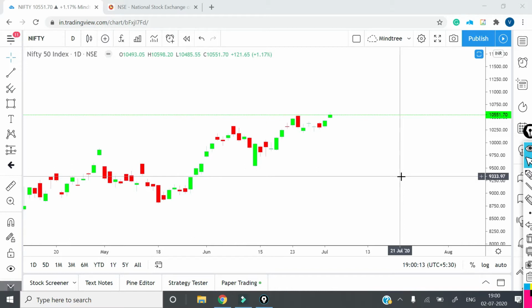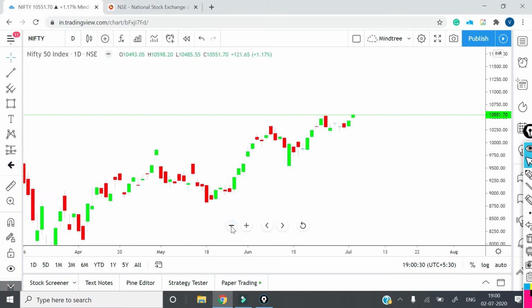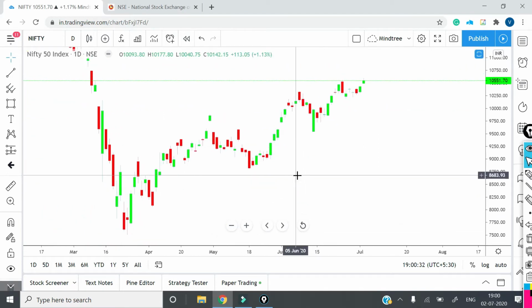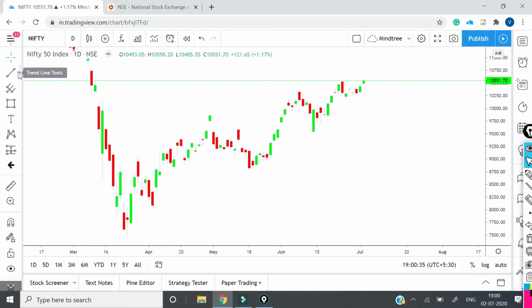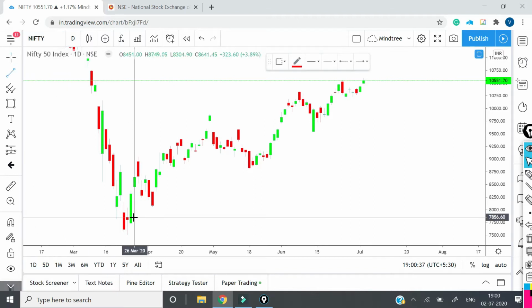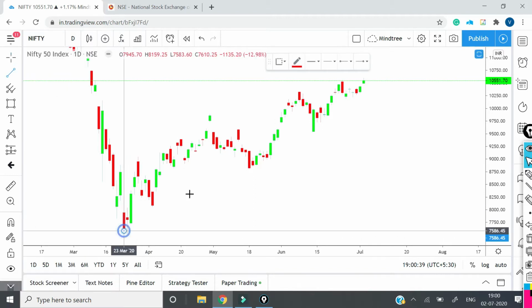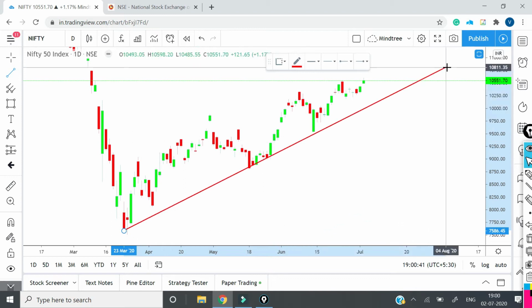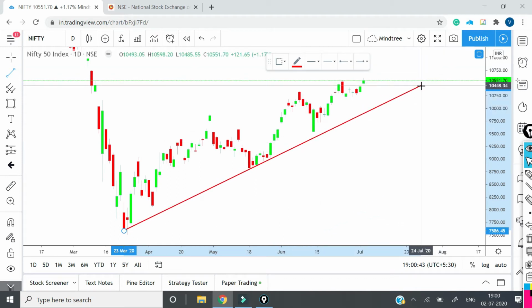Today we will again analyze Nifty and Bank Nifty for 3rd of July. Let's do multi-time frame analysis today for Nifty as well as Bank Nifty. So let's see the chart of Nifty, which is in front of you. You can see it. What I'll do is I will draw a simple trend line first. This trend line I will draw from this low and connect this and connect this one.